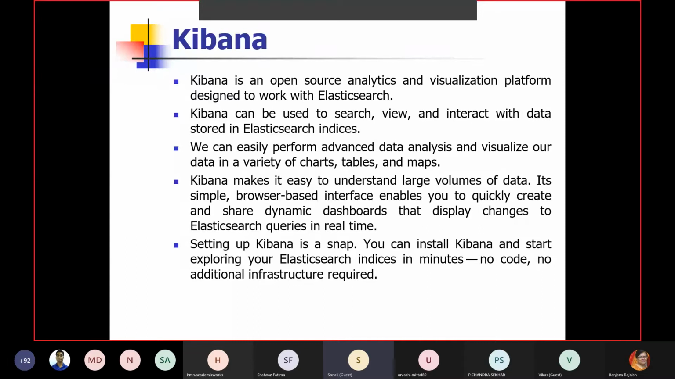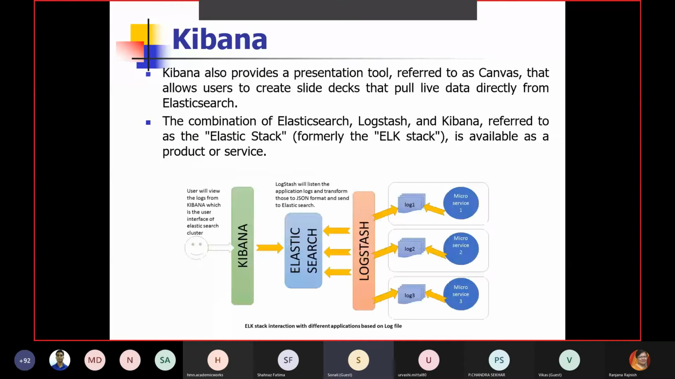So I can give one demonstration for this. Just finishing this description, I have prepared a video, because real-time preparation means executing may take a little time, so the video can be shown. So Kibana is a kind of presentation tool, and sometimes we call it Canvas, where we can see the live data directly from Elasticsearch.